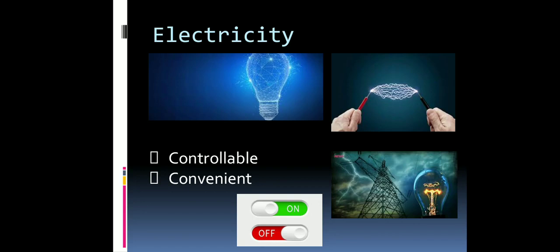So what do these transmission lines do? These transmission lines are used to transmit the electricity from one place to another, from the place where it is produced, generated, to the place where it is required, distributed all over. Okay, so this is convenient. First of all, this is convenient. We don't need any vehicle to transmit this source of energy.